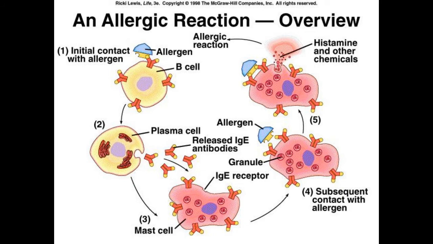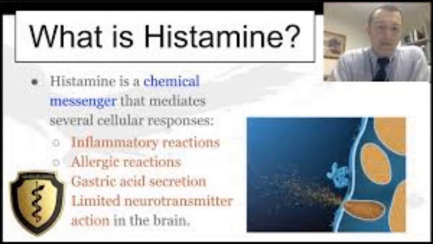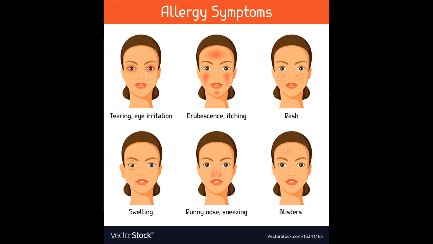When these pollen grains come in contact with the antibodies, a substance called histamine is released. Histamine causes the allergic reaction and results in swelling and inflammation of different body parts.